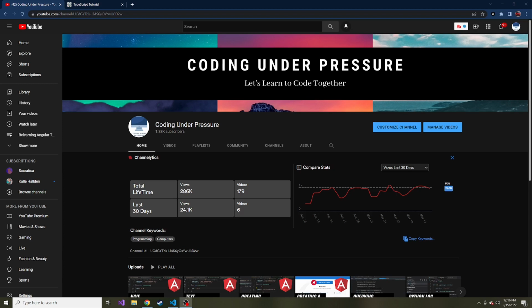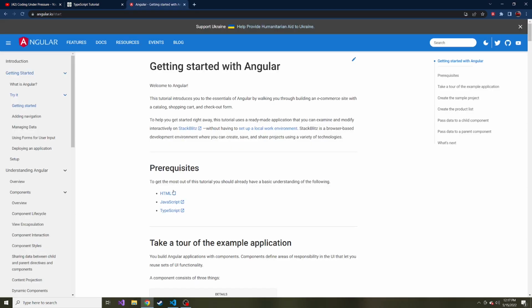They said, I think TypeScript, JavaScript, and HTML. Let me go make sure that's correct. Yeah, Angular's website says these are the prerequisites to have a basic understanding of so you can get involved with Angular, which we never talked about TypeScript.